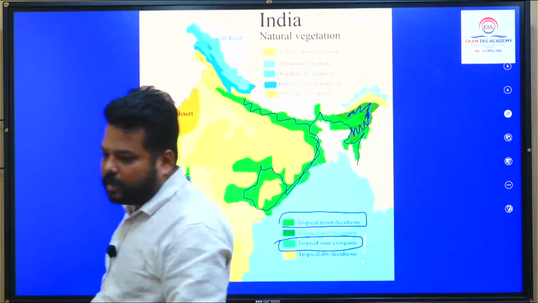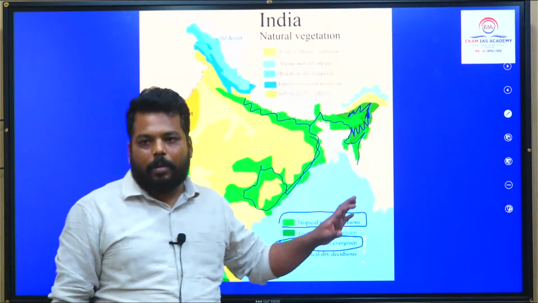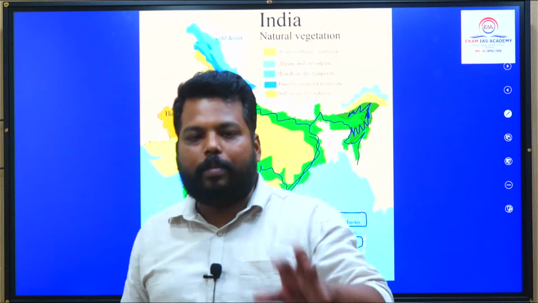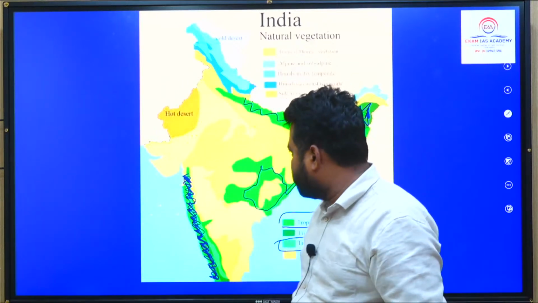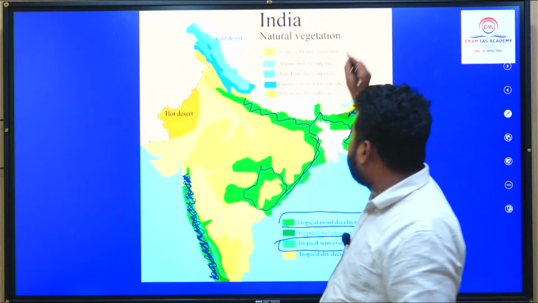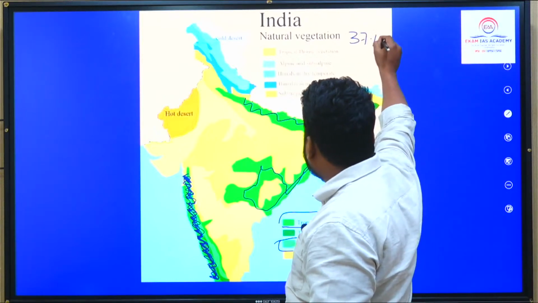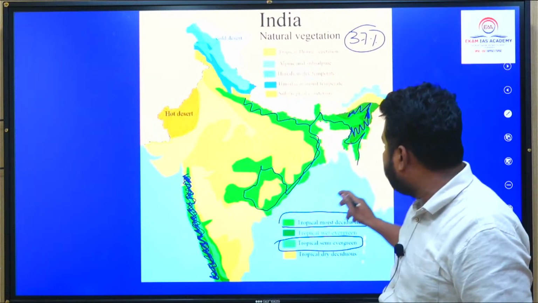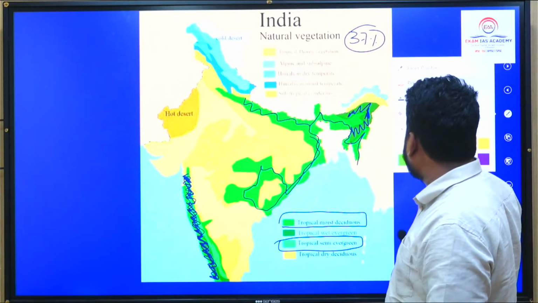Generally when deciduous comes into the picture, deciduous means those trees which generally shed their leaves in order to overcome drought or dry conditions. And in India, this moist deciduous forestry covers 37%. That is why moist deciduous forestry, see this greener block which is there.